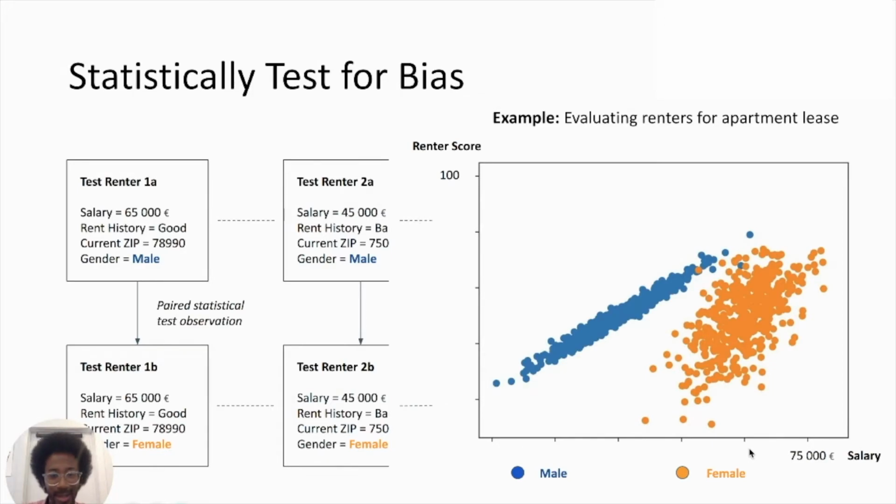That might look like an example that's kind of too blatant to be true, but there was actually an issue with Apple credit cards at the end of last year, which was very, very similar. So a real world case where couples were applying for credit increases, and in those couples, the man and the woman were having very, very similar financials, but for some reason, the men were approved and the women were not approved for very obscure reasons that were not clear. So that example is actually not far-fetched at all.